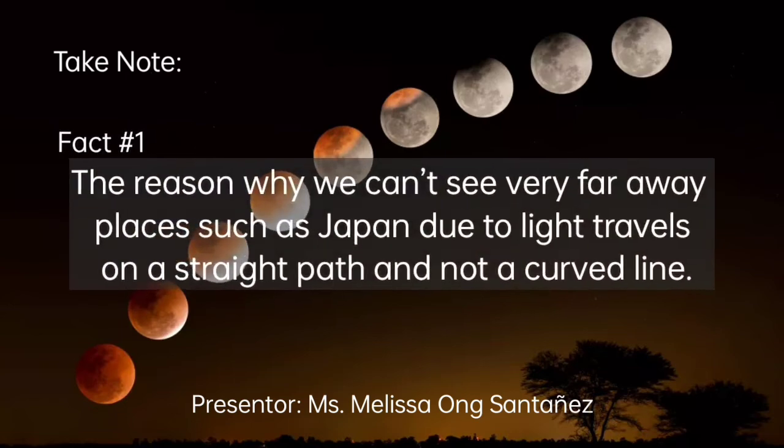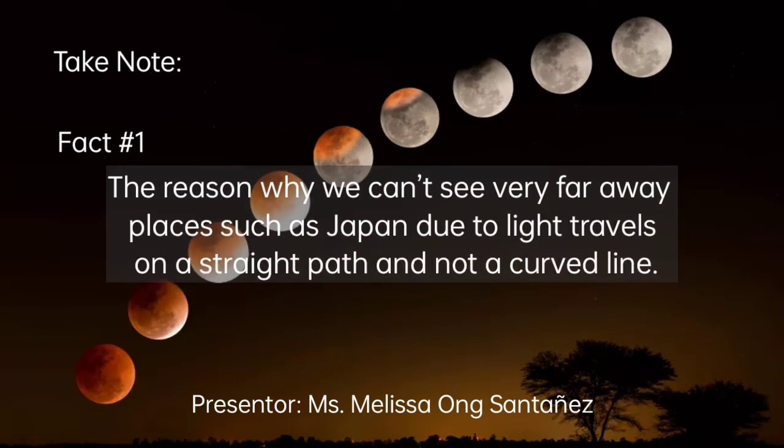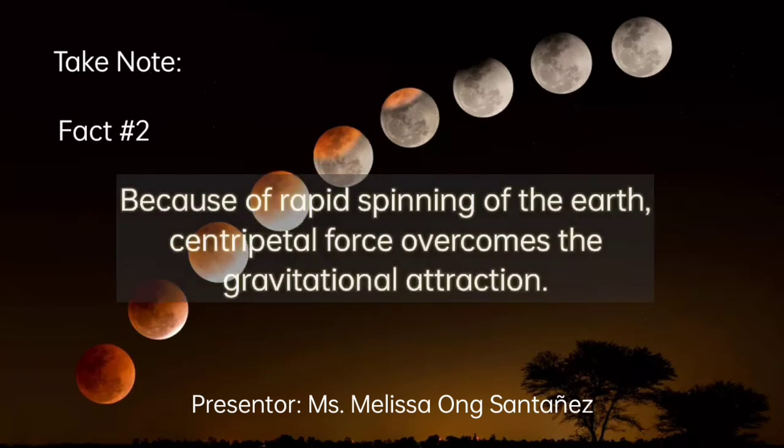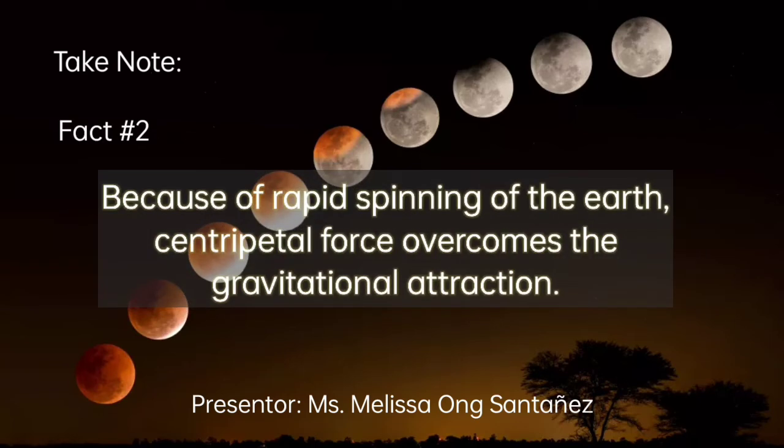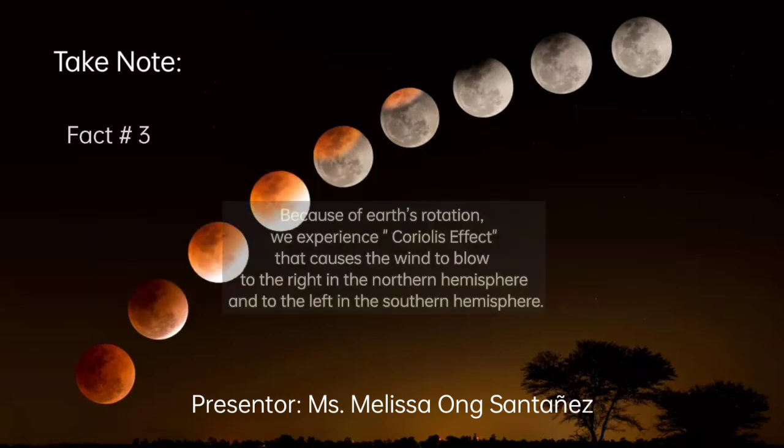And also just remember the following: the very reason why we can't see very far away places such as Japan is because light travels on a straight path, not on a curved line. And also take note that because of the rapid spinning of the Earth, centripetal force overcomes the gravitational attraction.